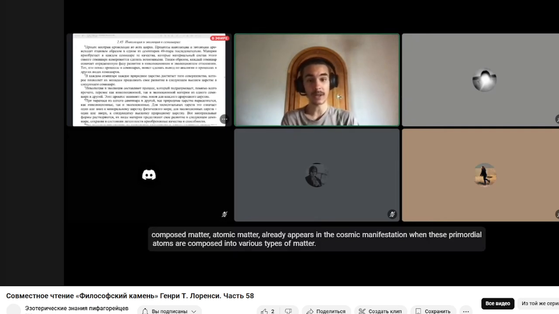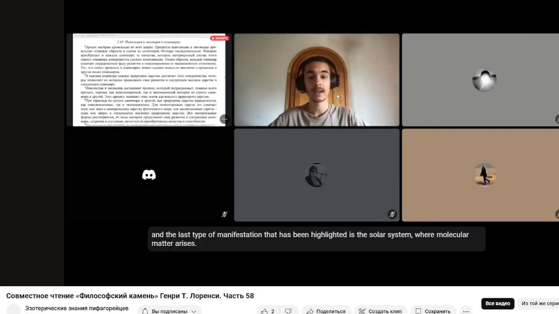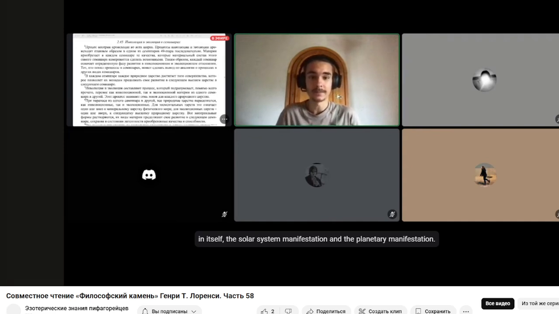Cosmic manifestation. Composed atomic matter already appears in the cosmic manifestation. When these primordial atoms are composed into various types of matter, the manifestation of matter, therefore, is different. Atomic matter provides a differentiation of how an aspect of matter can manifest. And the last type of manifestation that has been highlighted is the solar system, where molecular matter arises. The solar system manifestation is divided into two: the solar system manifestation in itself and the planetary manifestation.